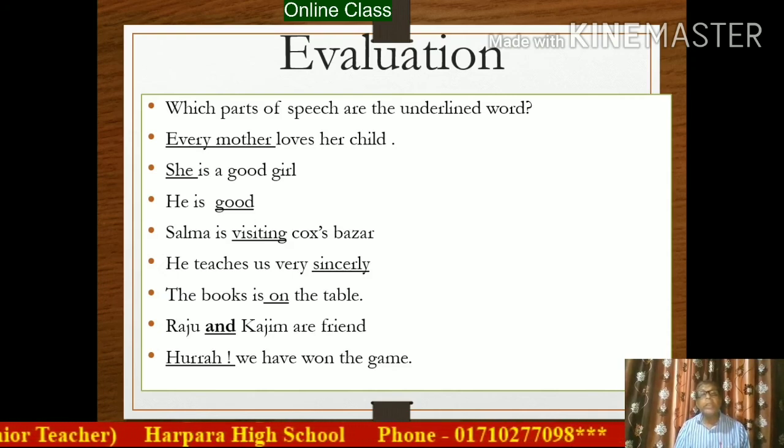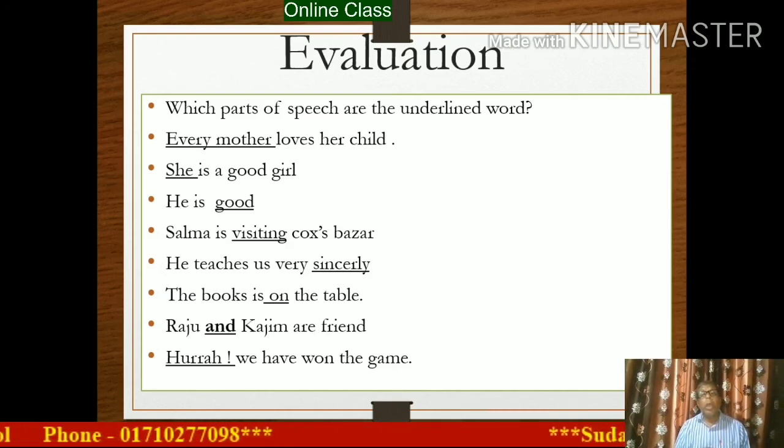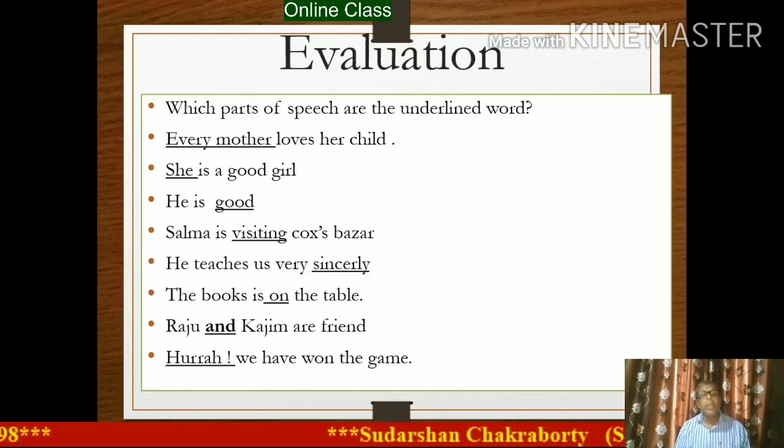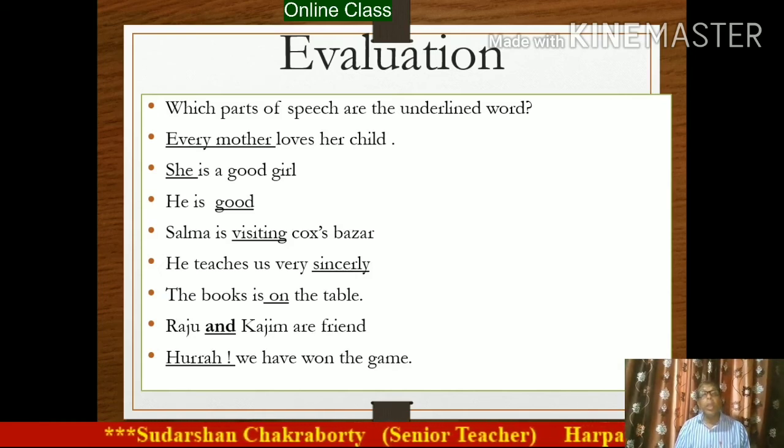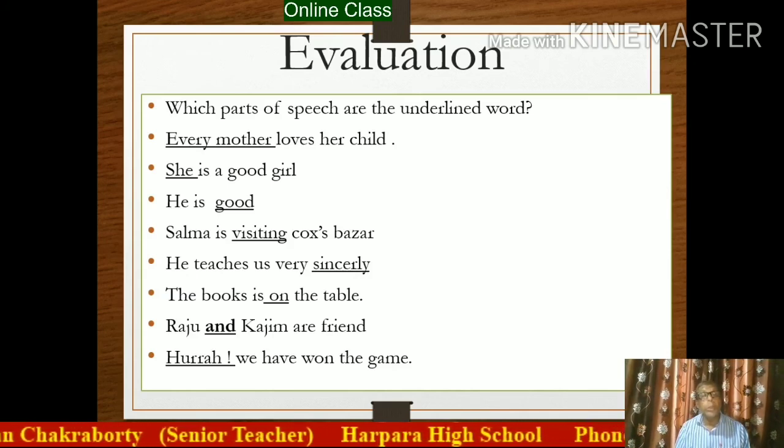Next sentence, he teaches us very sincerely. In this sentence, the underlined word is sincerely. You have to write down what kind of part of speech the underlined word is. Next sentence, the book is on the table. In this sentence, the underlined word is on. You have to write down on, what kind of part of speech?